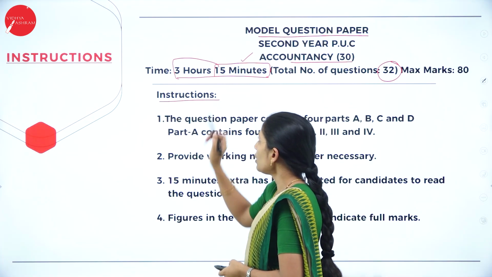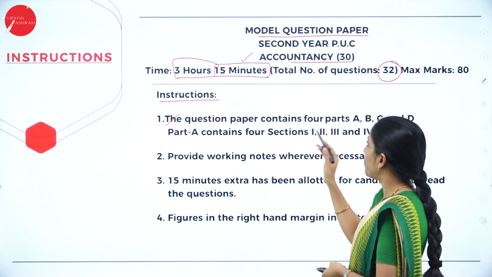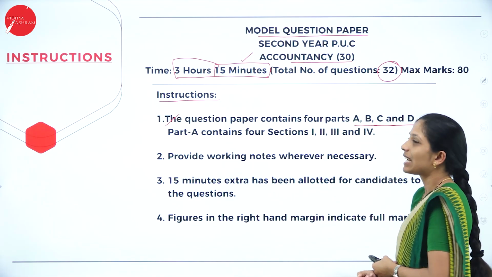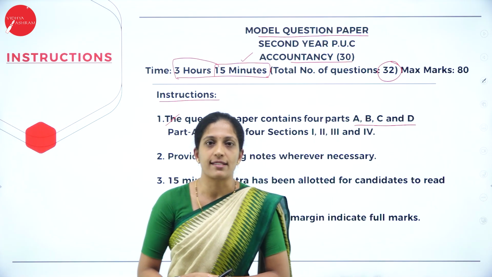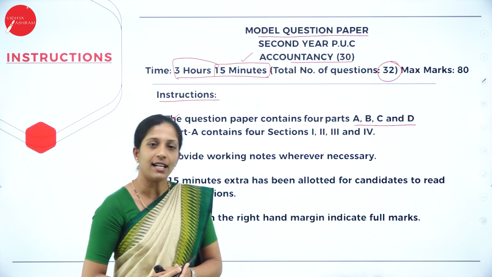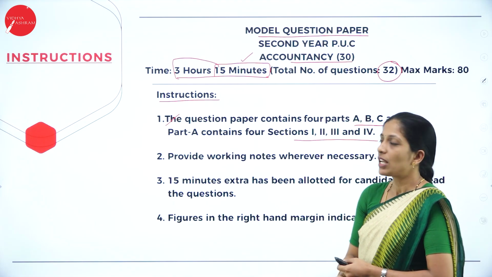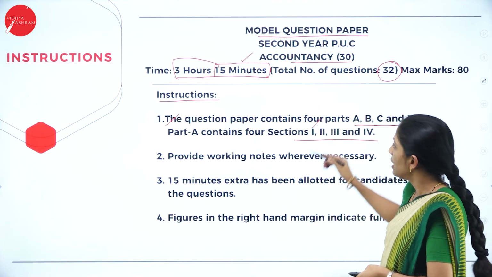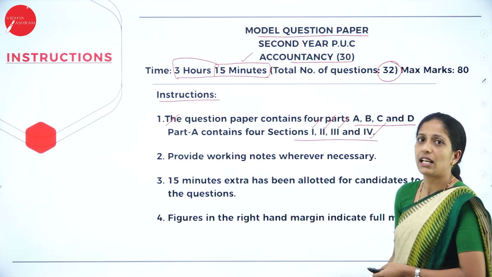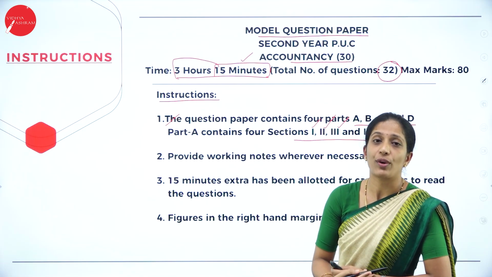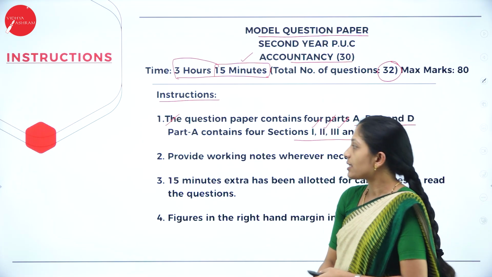Now let us see what instructions they have given in your model question paper. The first one is: the question paper contains 4 parts A, B, C and D. I have told you your whole question paper has been divided into 4 sections: Section A, Section B, Section C and Section D. Part A contains 4 sections 1, 2, 3 and 4. Your first one will be multiple choice questions. Second will be fill in the blanks. Third will be match the following, and fourth will be 1 mark questions where you have to write 1 word or 1 sentence each. So that is about your first instruction.